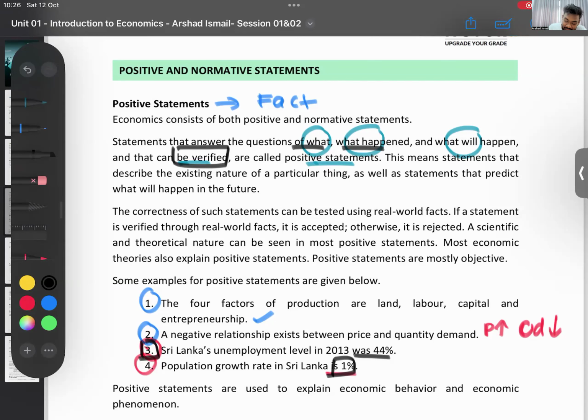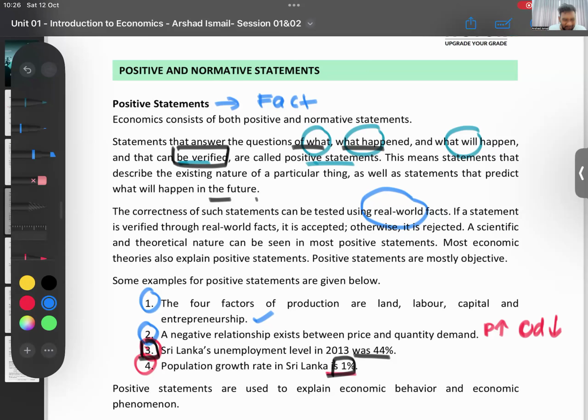These are statements that describe the existing nature of a particular thing, as well as statements that predict what will happen in the future. The correctness of such statements can be tested using real-world facts. Using real-world data, real-world information, you can test and see, are these correct or are these wrong?